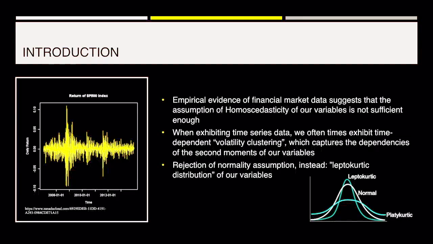In this slide, I want to give you a brief introduction into the initial problem that Robert F. Engle faced. When working with financial market data, evidence suggests that the assumption of homoscedasticity in our variables is not sufficient to carry out model estimation. As we can see in our figure on the left, there are time-dependent volatility clusters that capture the dependencies of our second moments of our variables. This leads to non-normal but leptokurtic distributions, which is characterized by a kurtosis above 3 and fatter tails on the side.